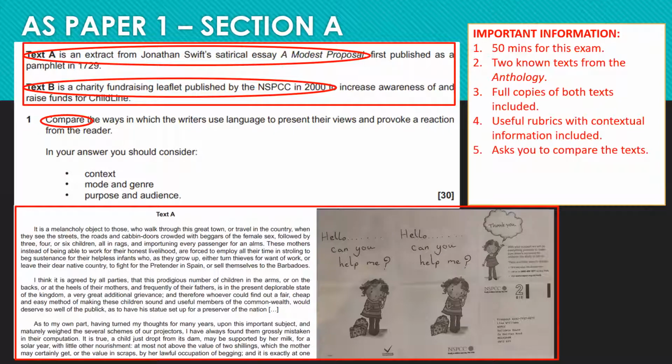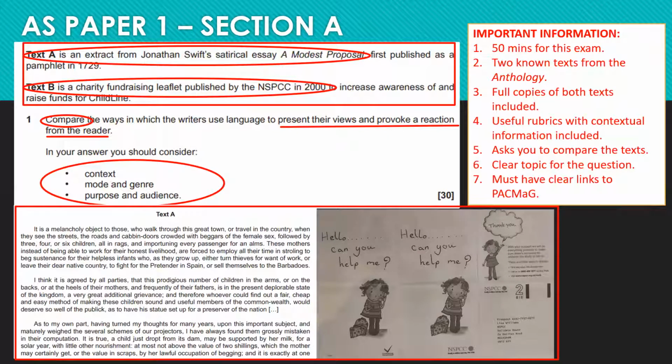The question will ask you to compare the texts. You'll get a clear topic for the question. This one is: present their views and provoke a reaction from the reader. And as always, you need to make sure that your answer has clear links to PACMAG, so purpose, audience, context, mode, or genre.